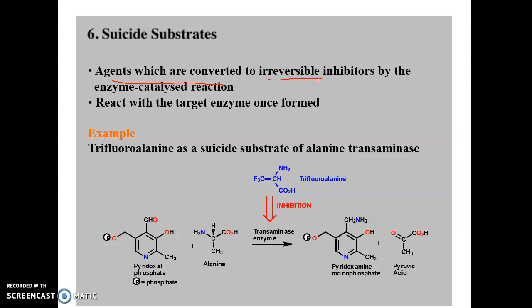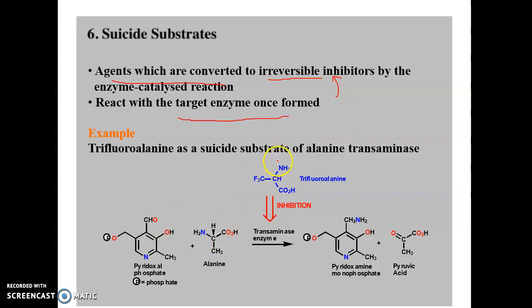Only in the presence of the enzyme catalyzed reaction is the agent converted into an irreversible inhibitor. Clear? That is nothing but self conversion in the presence of the enzyme catalyzed reaction. It reacts with the target enzyme, and once it has reacted, it converts into an irreversible inhibitor. This one is an example.